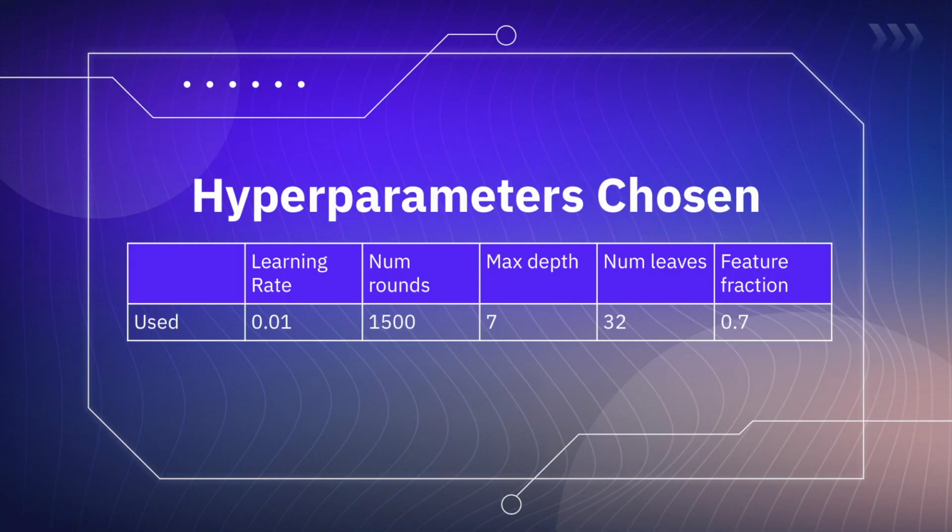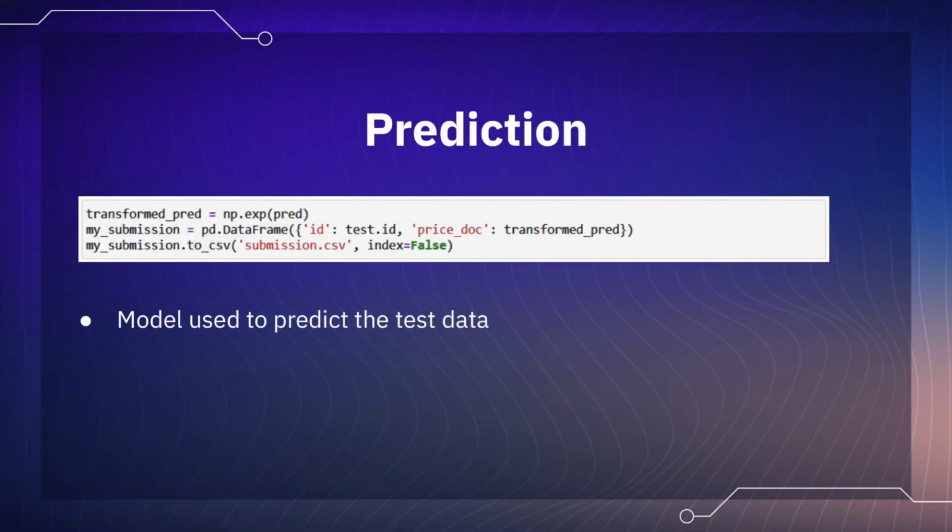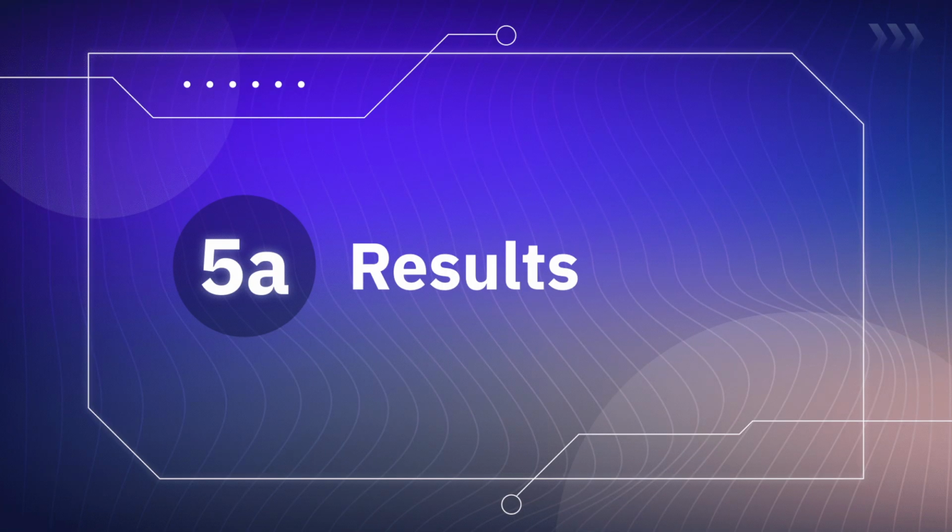As mentioned previously, the numbers here are the chosen hyperparameters based on the requirements we have stated in the previous slide. The model is then trained to be used for predicting the test data and produce a final CSV file. Next, I'll share more about the results and discussion.